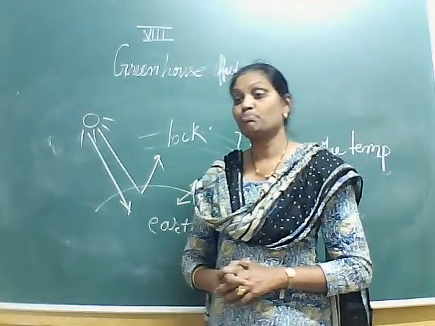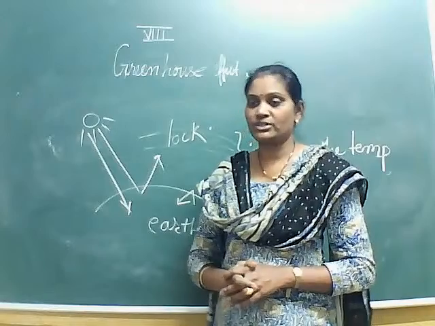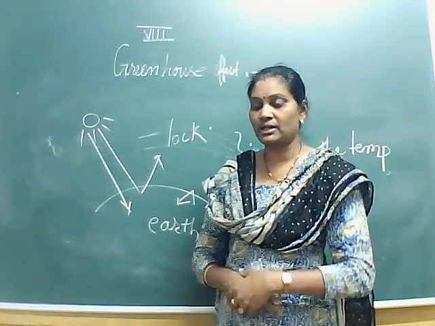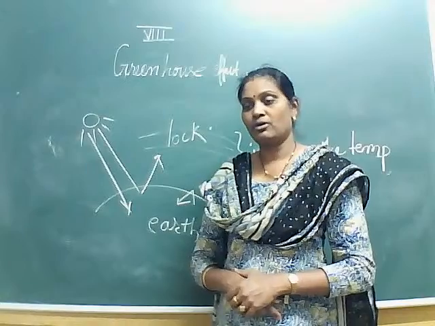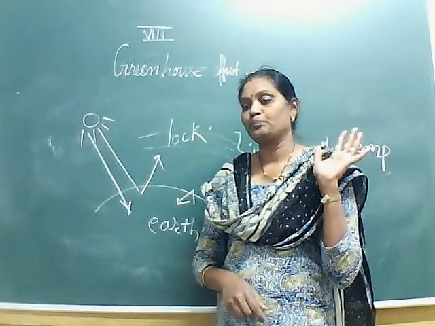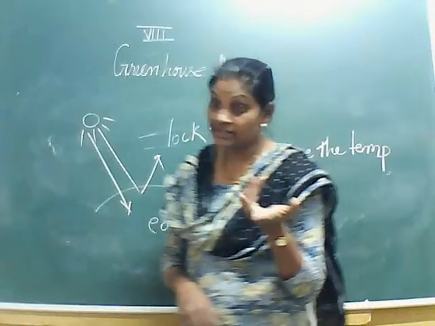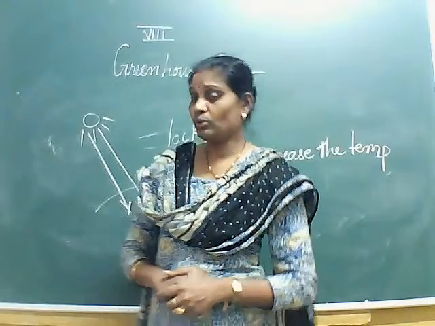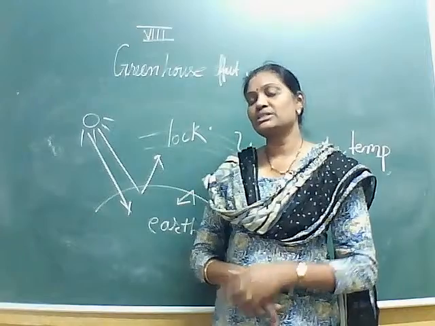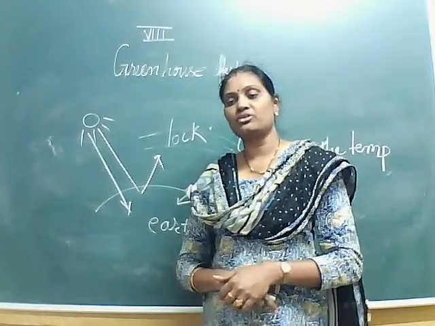the increased pollution, population. Because even we animals also respire carbon dioxide, और कार्बन डाइऑक्साइड को एब्जॉर्ब करने के लिए कोई नहीं है because we are cutting the trees. So with fewer trees, more animals will also increase the carbon dioxide.